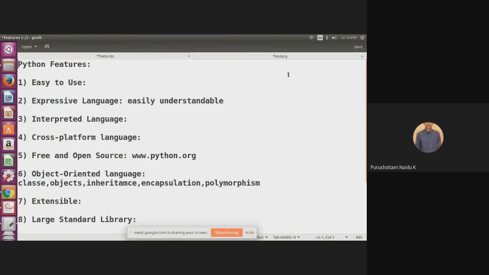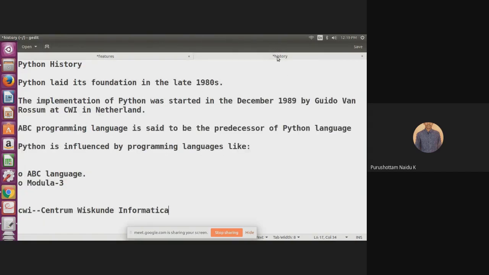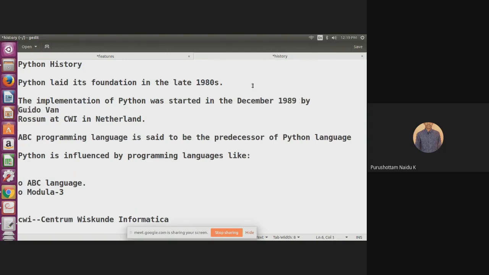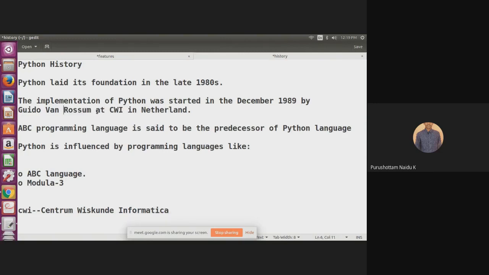Next, we are going to discuss the history of Python. Now if you look at the history of Python, the Python laid its foundation in the late 1980s, but the actual implementation of Python was started in December 1989 by Guido van Rossum. He is the designer and developer of Python.